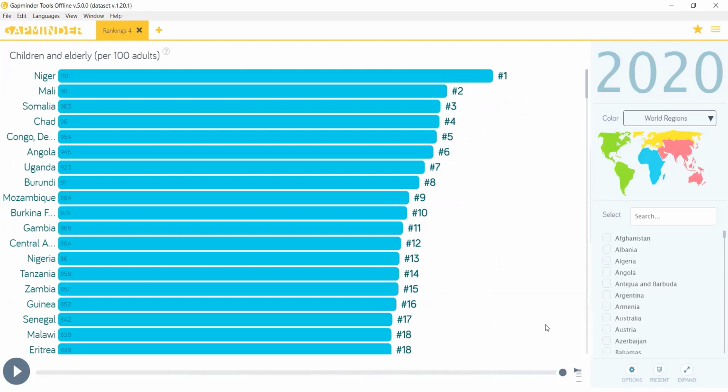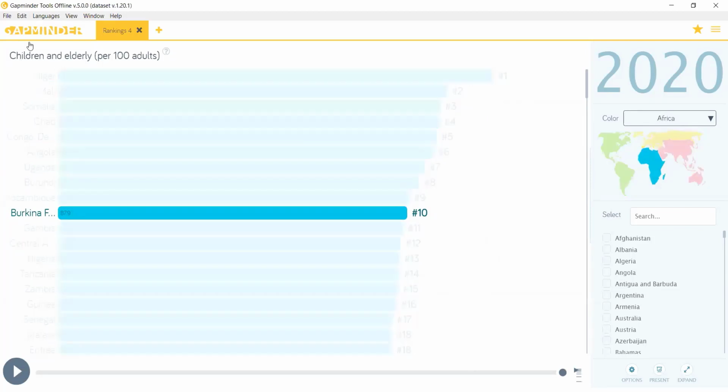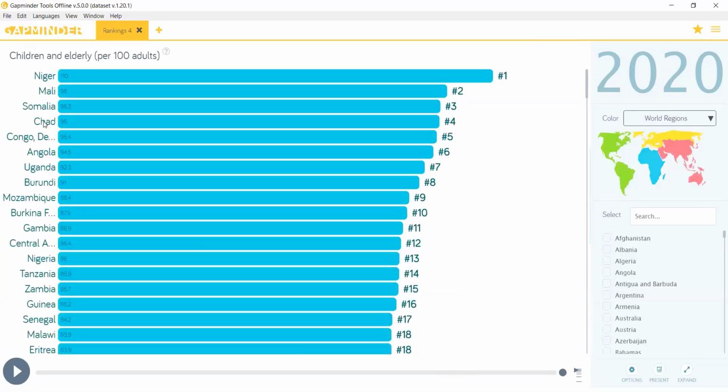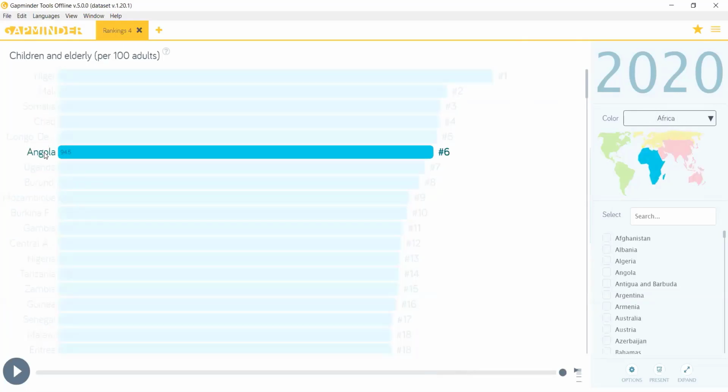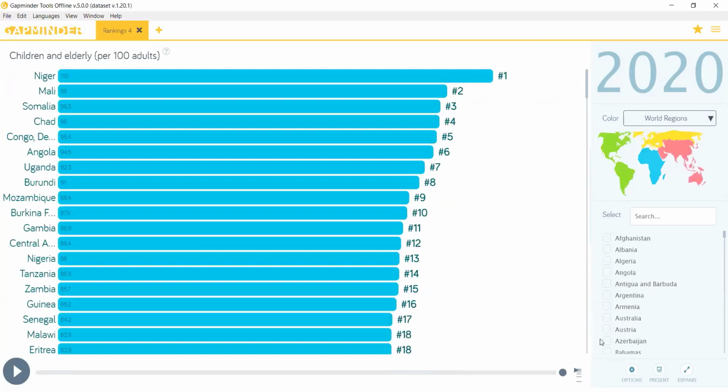So what does it mean? That the poor countries tend to have higher dependency ratios, meaning the population who are dependent divided by the population who can work. The top is Niger, then Mali, then Somalia, then Chad, Congo, Angola. So these are the countries which are on the top of the list.